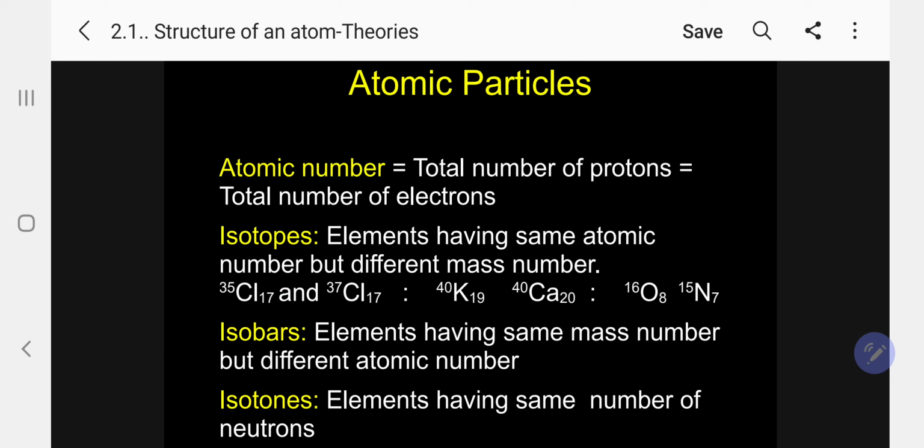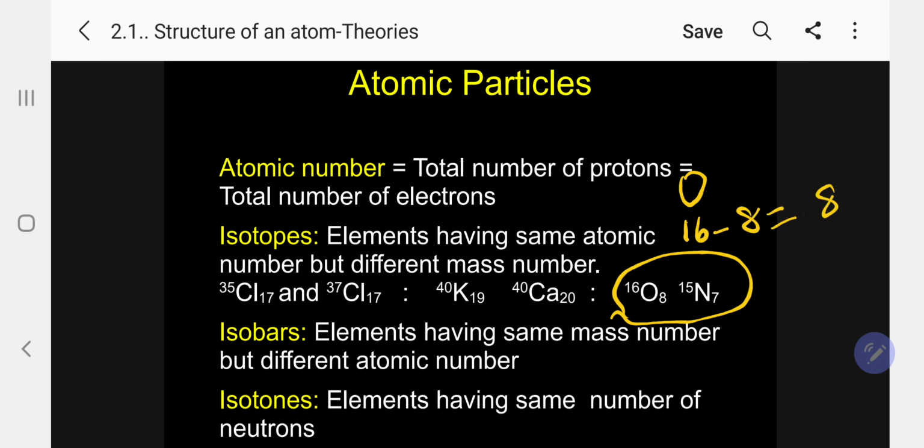Just see an example here. Take oxygen and nitrogen. Oxygen has mass number 16 and atomic number 8. Nitrogen has atomic number 7 and mass number 15. So for oxygen, 16 minus 8 is 8.